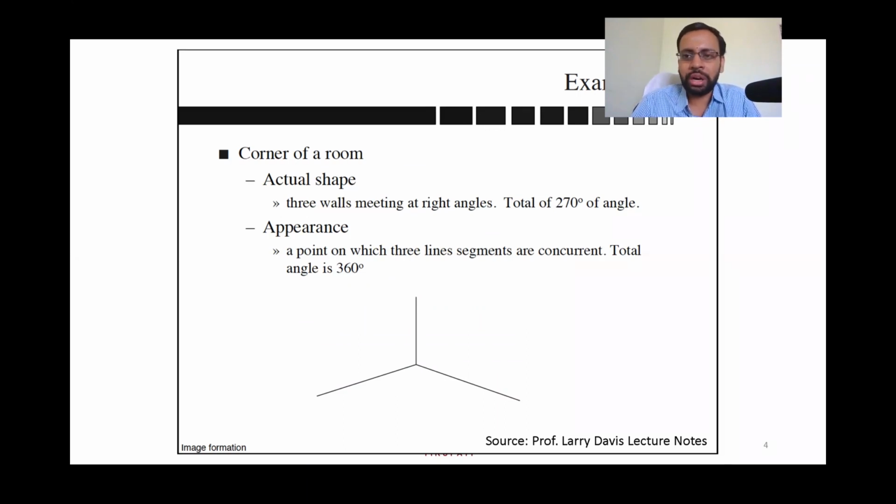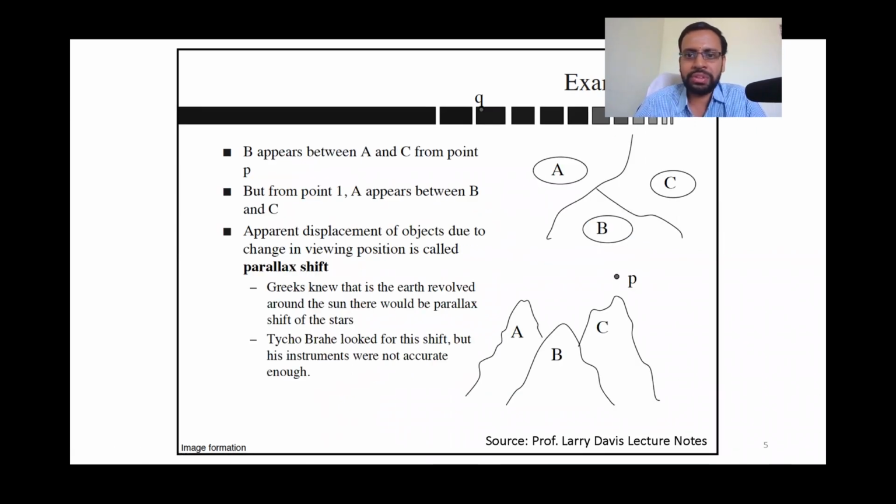You take a look at a wall in the room you are sitting in, and look at the corner of your room. You would see the angles between the surfaces of the floor, the wall and the other wall: in reality the surfaces are each perpendicular to the other, so the total would be 270 degrees. But when you look at the 2D projection of the 3D, you would see that this would contribute to 360 degrees. So that's another explanation.